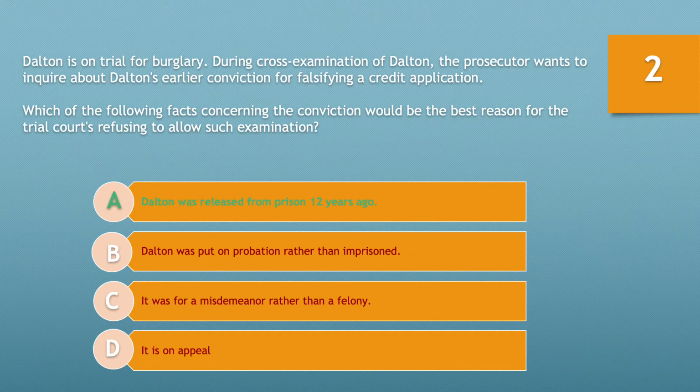Now, the interesting one is D. While you would assume that if a matter is on appeal, the conviction would be questionable, until the appeal is in fact completed, the conviction would still stand. That being said, I find it very difficult that there would be an appeal 12 years later, or 12 years post a conviction, and more importantly, subsequent to the release of the individual. So as a result, B through D would not be appropriate responses, and A would be the only appropriate response.